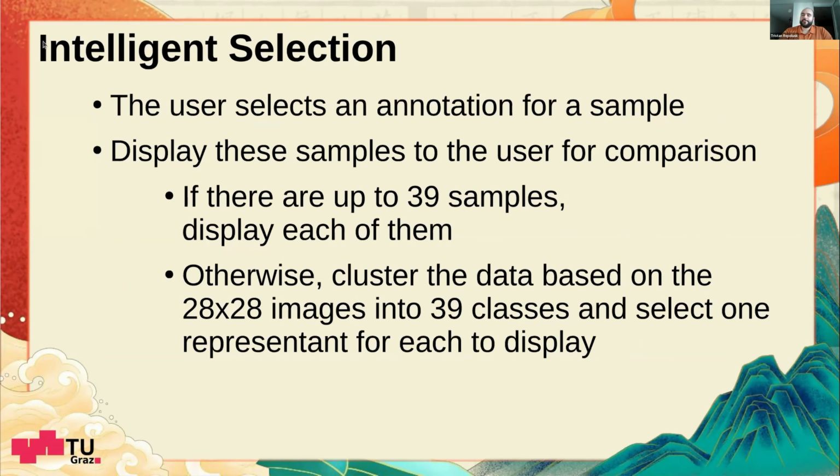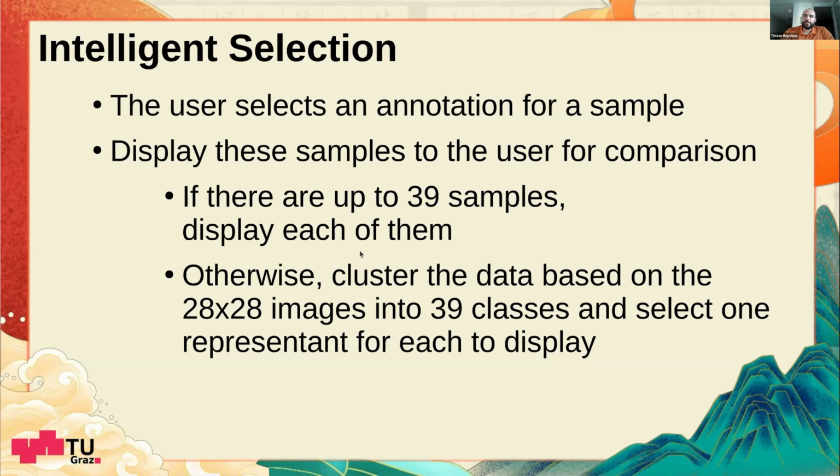And for this, we have also another feature, which is the intelligent selection. Maybe you know it when you annotate something, sometimes it is similar when you annotate the same corpus in different editions, that you look at reference samples from the same corpus, for example. So you're not sure this is an annotation, but you don't know what it is. So you have maybe a suspicion, you annotate it, and then the model can propose you some images that have the same annotation, but you know they're already correctly identified, so you can compare.